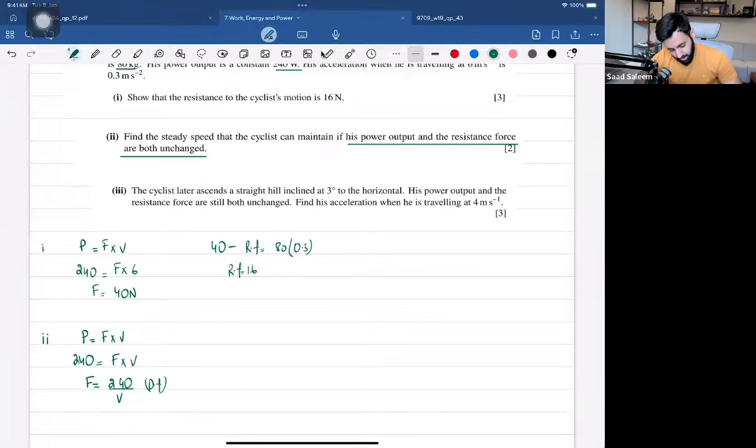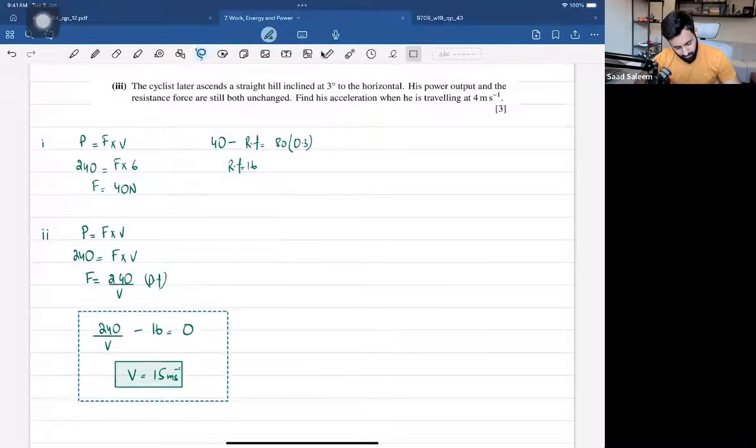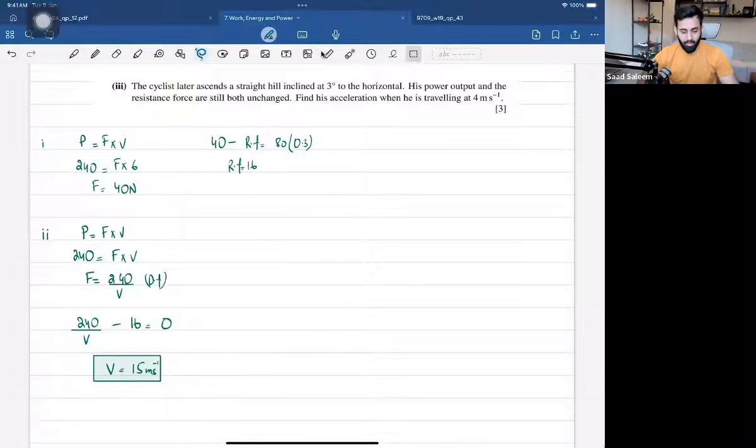Okay. So steady speed means the acceleration will be equal to 0. Now, the driving force, as we know, is 240 upon V minus the resistive force, which is unchanged and remains 16, is equal to mass times acceleration. So that means it's going to be 0. So if you find out the value of V, yes, Isha, that's correct, that's going to be 15. So 240 divided by 16, which is equal to 15 meters per second. All right, so that's the answer to part 2. I should have done this here. Okay, so I hope that's clear.